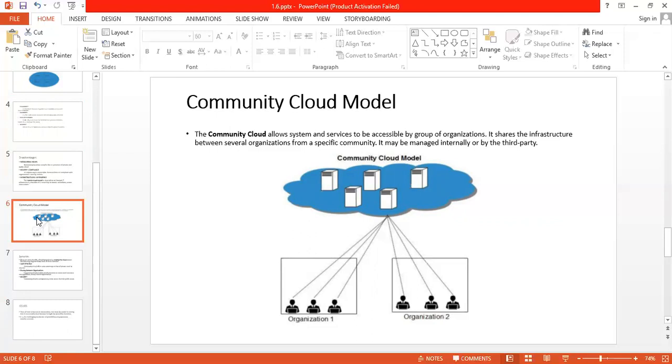So the basic idea about community cloud is, you can go for a number of data centers, a number of cloud service providers, and one has to access the data from the group of organizations, and this is managed by a third party. This diagram explains that we are having a community cloud in which we are using the cloud from different organizations, and these are managed by a third party. Those who show interest in it can go for that type of cloud also.